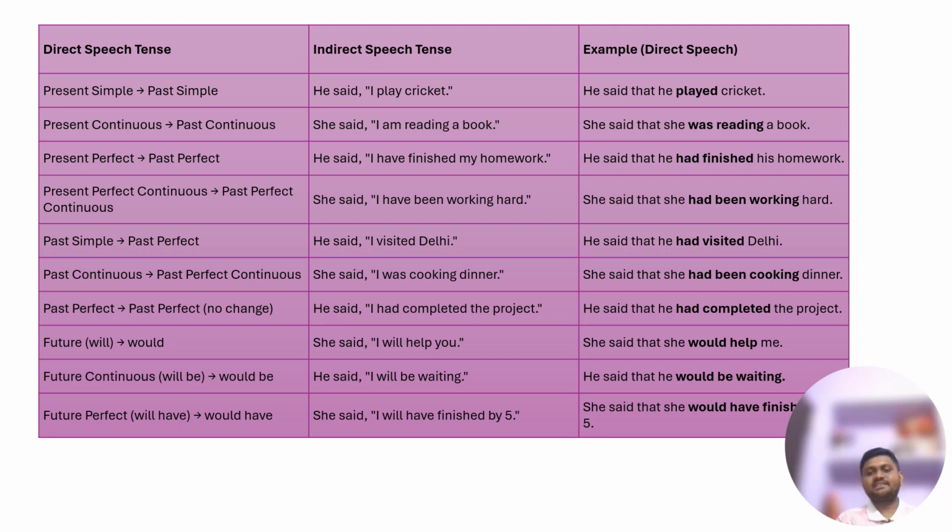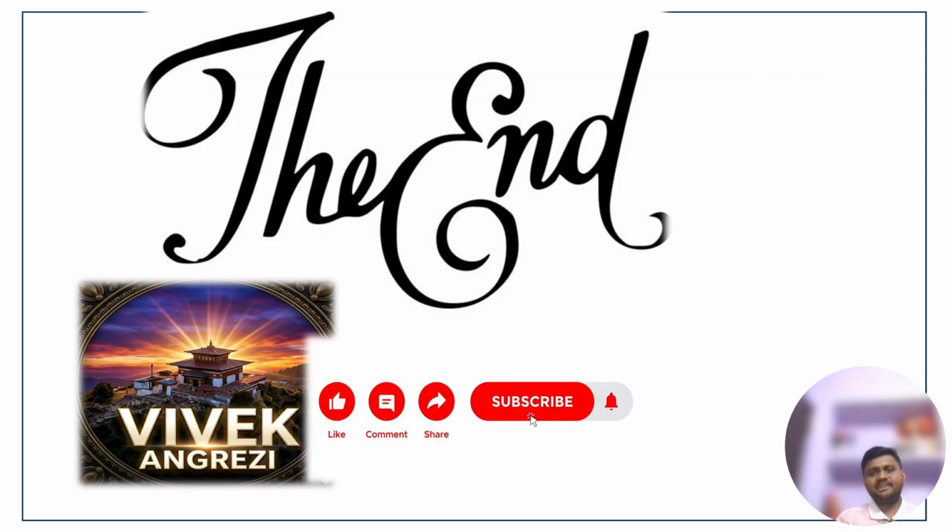In future tense, there is no change in tense, but will changes to would, will be changes to would be, and will have changes to would have. You can see in the example how these changes have occurred. We must see that the reporting verb must be in past tense. If the reporting verb is in present or future tense, then the sentence remains unchanged. In the examples which I have given earlier, you can check that every reporting verb was in the past tense.